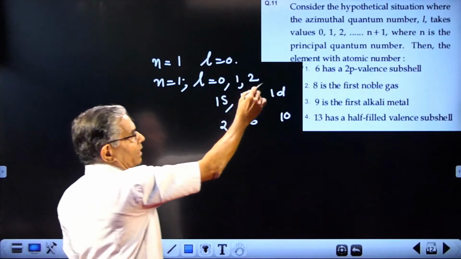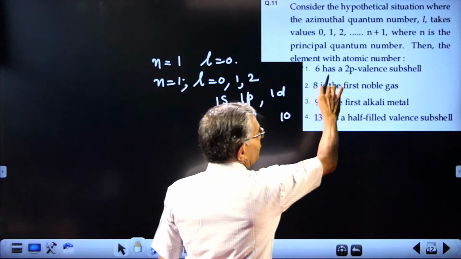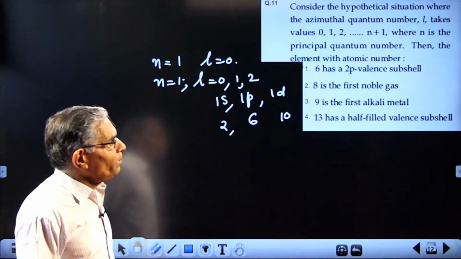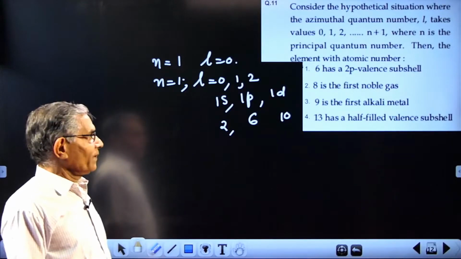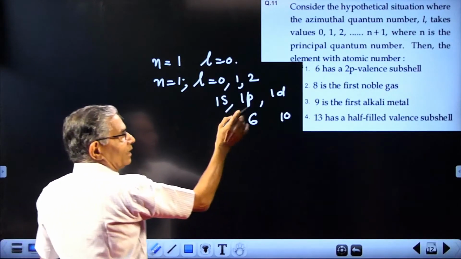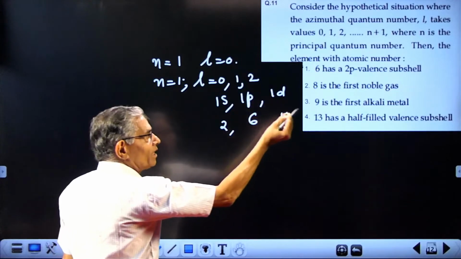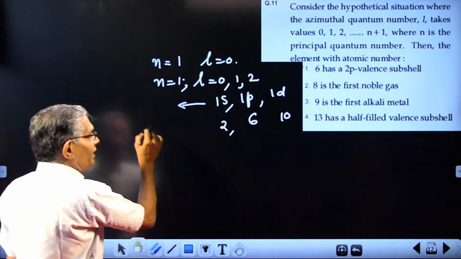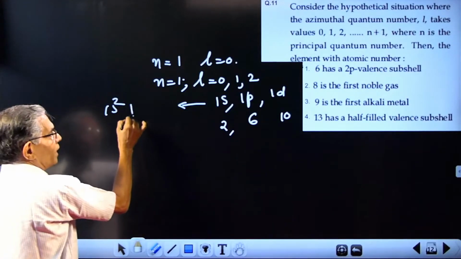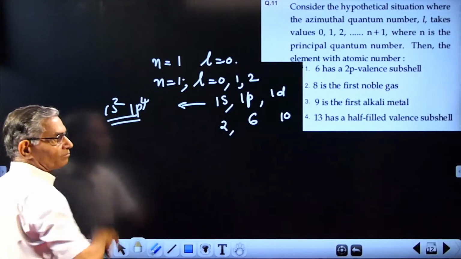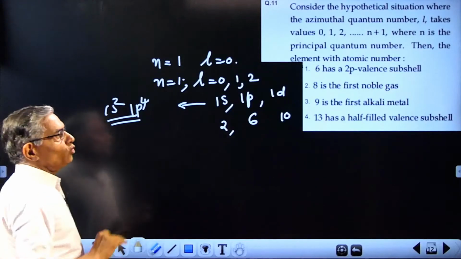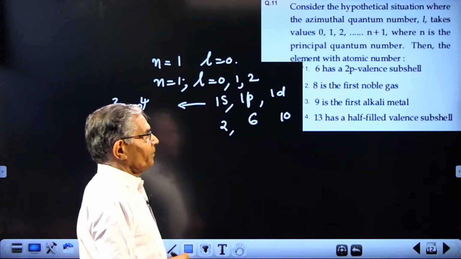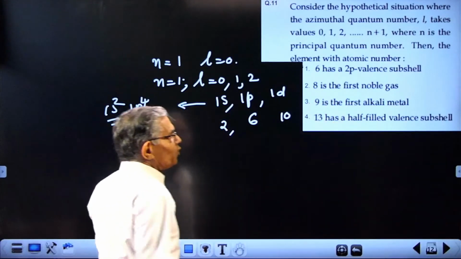Now what is the correct statement given? Option 1: when n equal to 6, such an atom will have a 2p valence shell. That is what is given. No, because 6 electrons can be easily accommodated in the first level. The configuration will be 1s2, 1p4, that's all. No need of the n equal to 2 level. So 1 is wrong. Z equal to 6 does not have a 2p level.